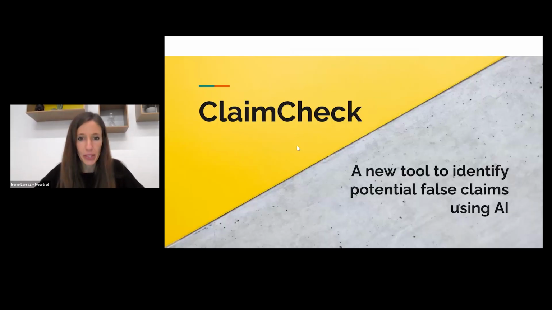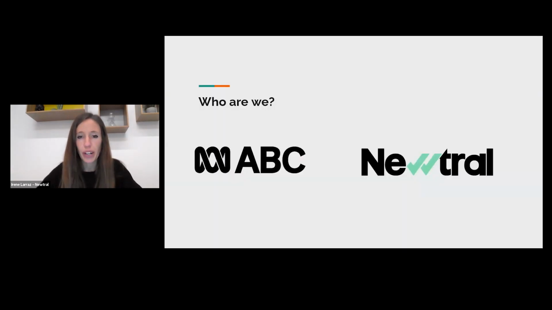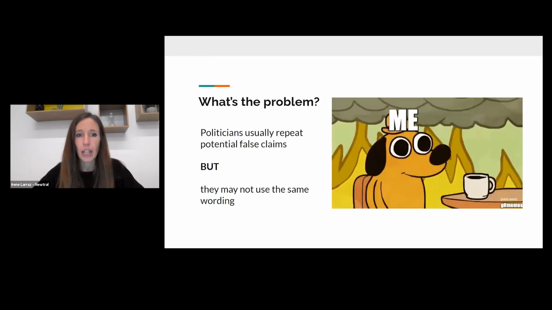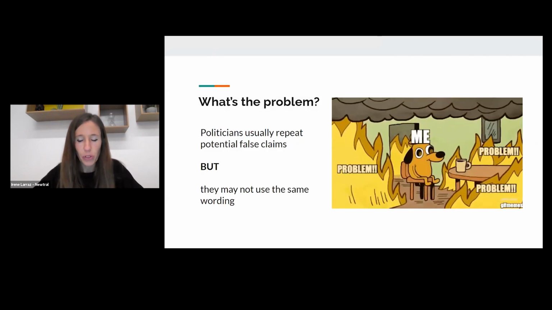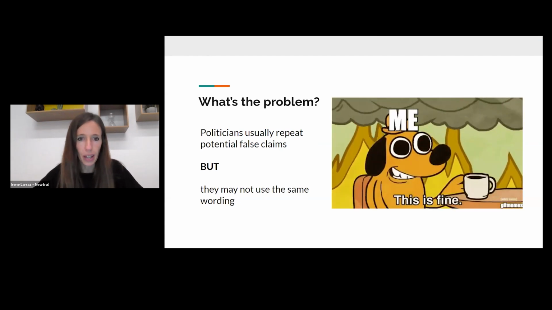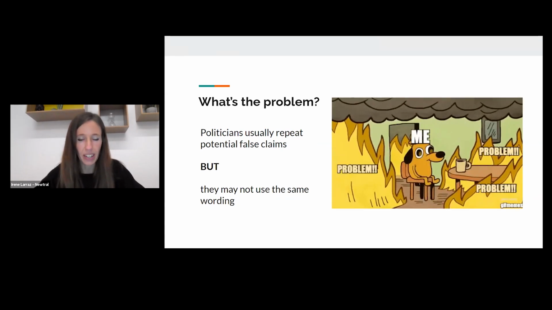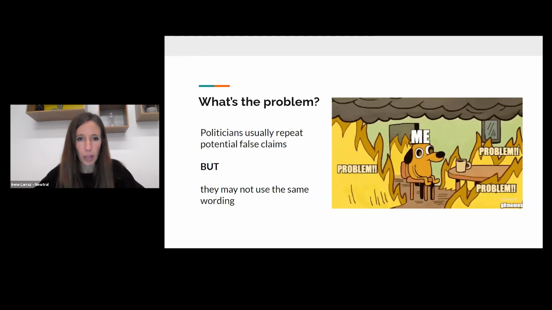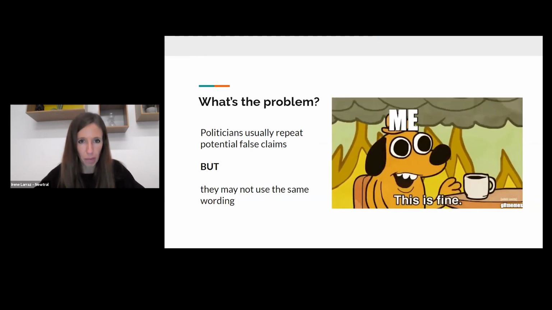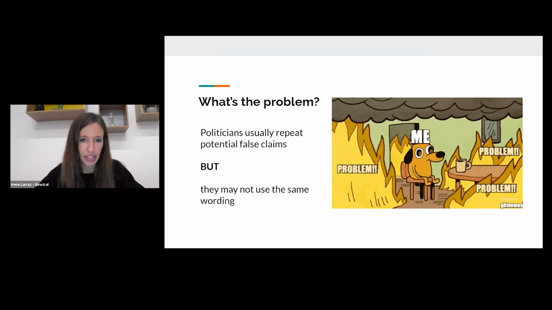We are presenting ClaimCheck, which is a new tool to identify and counter potential false claims when they are repeated. As Matthias said, we are a team of journalists and engineers from ABC Australia and Newtral in Spain. We have been working on ClaimCheck for the last 6 months because we wanted to create a multilingual artificial intelligence tool to detect when a politician is repeating a false claim and then alert journalists.